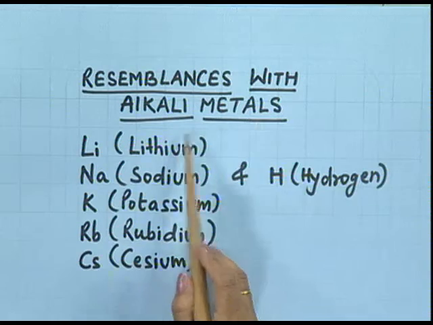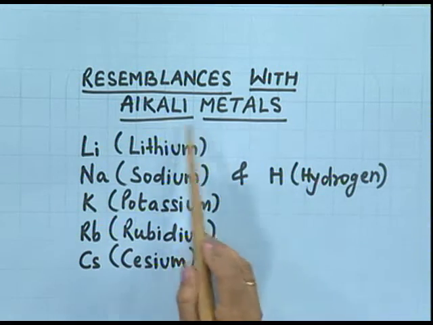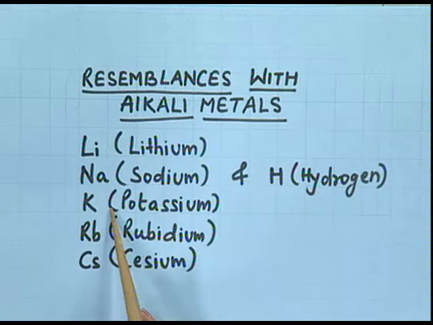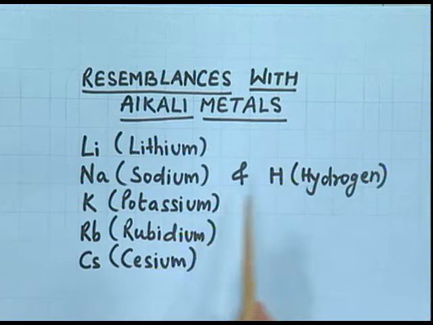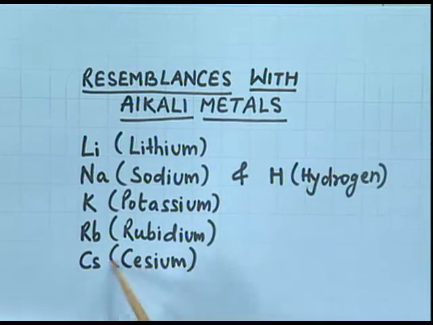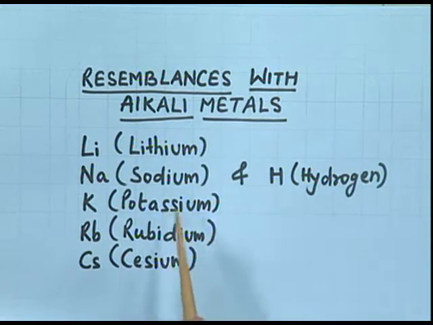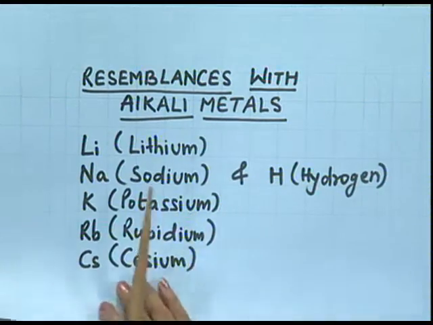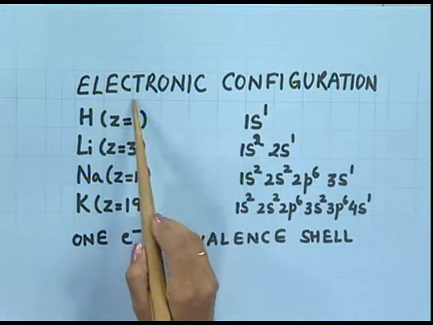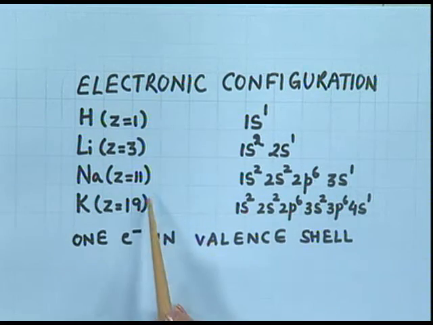Resemblances with alkali metals. Alkali metals are lithium, sodium, potassium, rubidium, cesium and francium. Francium is radioactive. And we will discuss the resemblance of hydrogen with these alkali metals, that is the first group elements. The first point of resemblance is their electronic configuration.